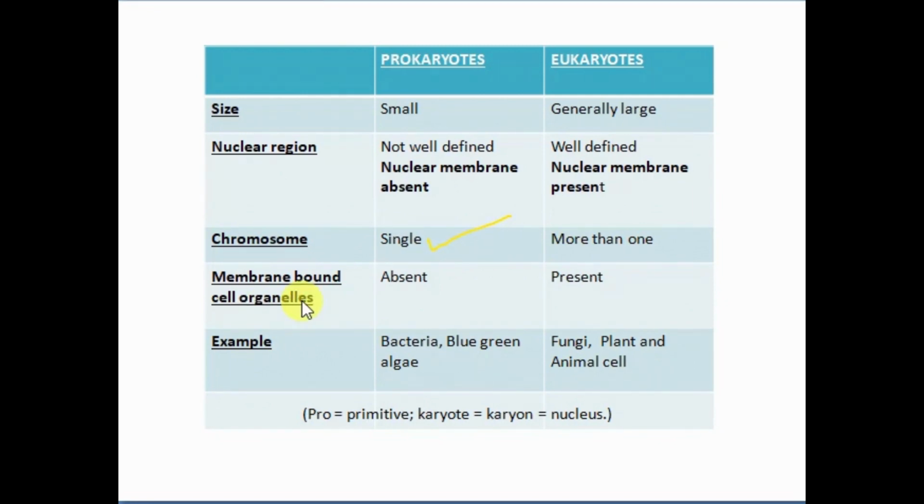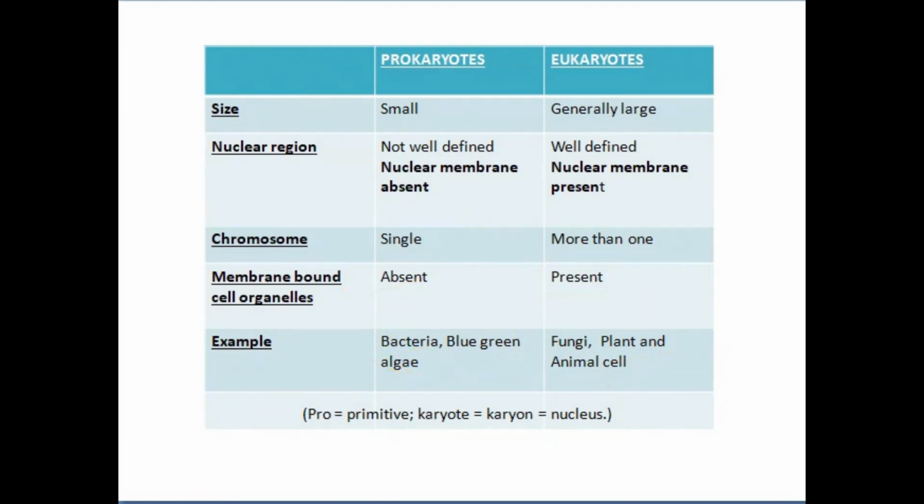Then next we have membrane-bound organelles. Membrane-bound organelles are absent in prokaryotes, and they are present in eukaryotes. Examples of prokaryotes are bacteria and blue-green algae. And here we have plants and animals. Plants and animals are examples of eukaryotes. Human beings have eukaryotic cells. Eukaryotic cells are the more advanced version of cell. Prokaryotic is a very primitive version, it is not very advanced.